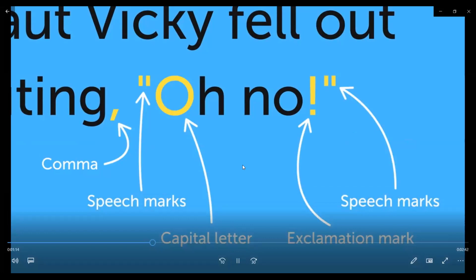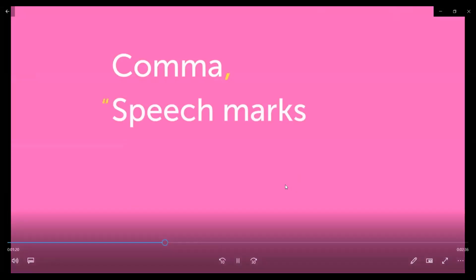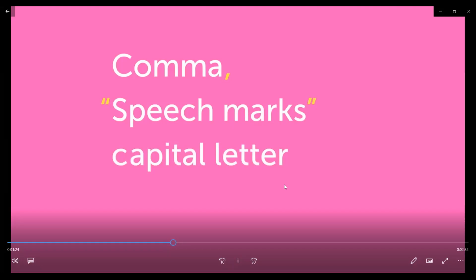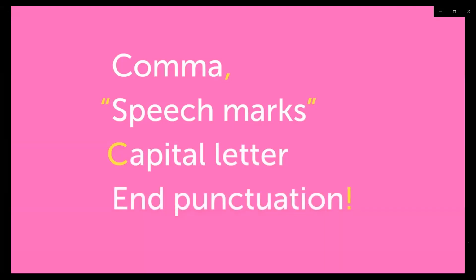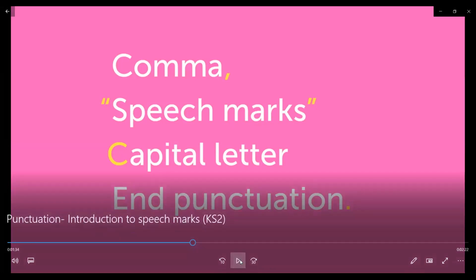Let's look at that again. A comma separates what's being said from the rest of the sentence. Use speech marks at the start and end of your speech. A capital letter begins the sentence. At the end, you can use either an exclamation mark, question mark, or full stop, but put it inside the speech marks.